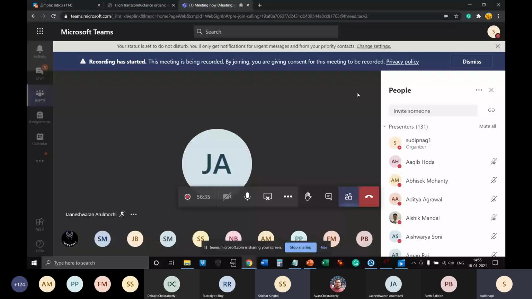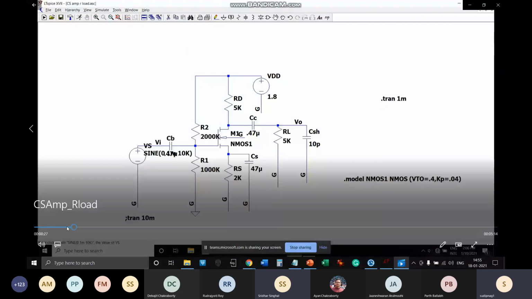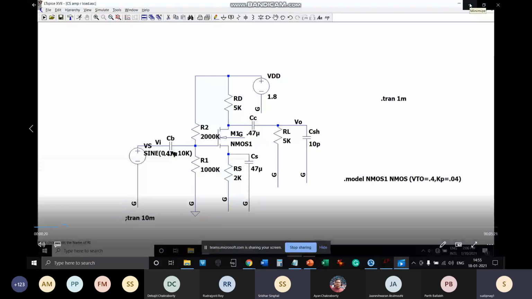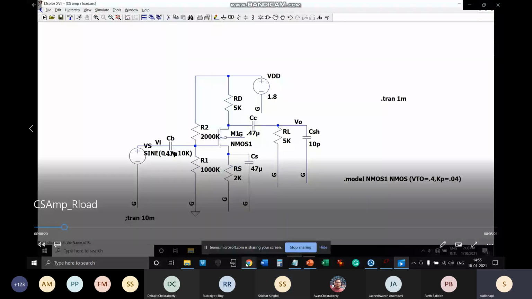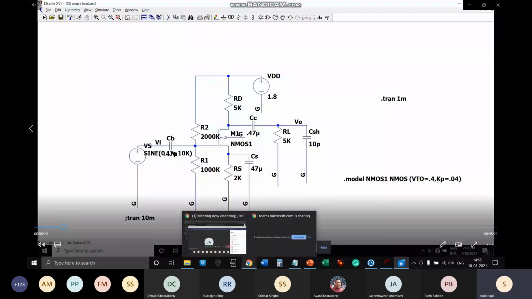Also, sir, it does not consider clipping when we are doing AC analysis. It takes only the small signal model. Right. Is that okay, sir? Right. You should always make sure through transient analysis that there is no clipping action happening. If there is clipping, obviously your gain will fall down unnecessarily. So the signal handling capacity of your amplifier should be verified through transient analysis.